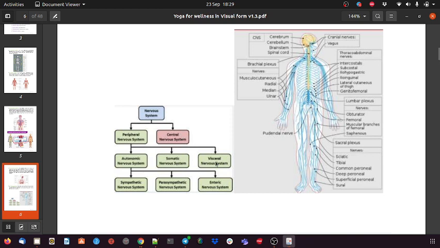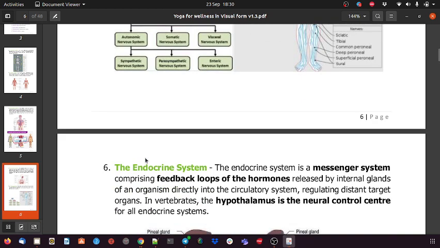And the nerves connected with the visceral organs like the heart, pancreas, kidney, all those organs, this is the nerve system responsible. But mostly from the exam point of view, it will be asked about the two types of nerve system, peripheral and central. Then within the autonomic nerve system we have sympathetic and parasympathetic. These are the main ones for level 1 and level 2, but it is good to know the whole nerve system.